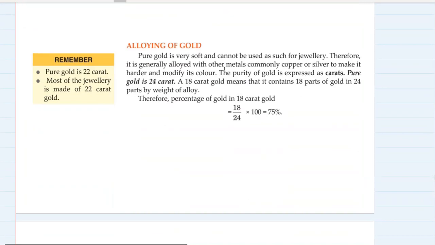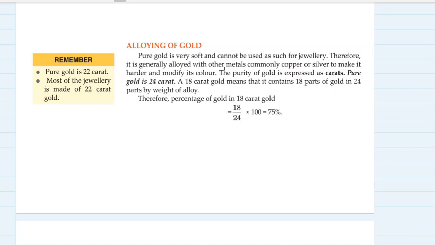Alloying of gold. Now, this is very interesting. Pure gold is very soft and cannot be used as such for jewelry. Therefore, it is generally alloyed with other metals, commonly copper or silver, to make it harder and modify its color. The purity of gold is expressed in carats. You must have heard about 22 carats, 24 carats. What is that? Pure gold is 24 carat.